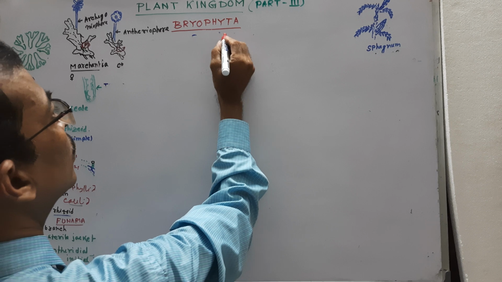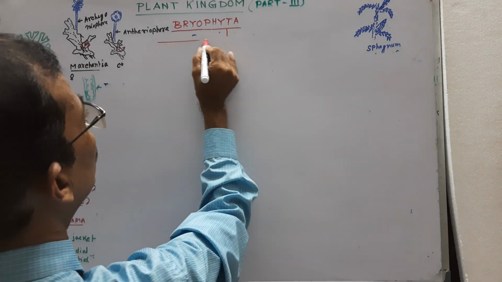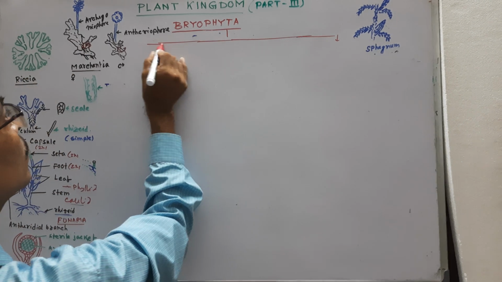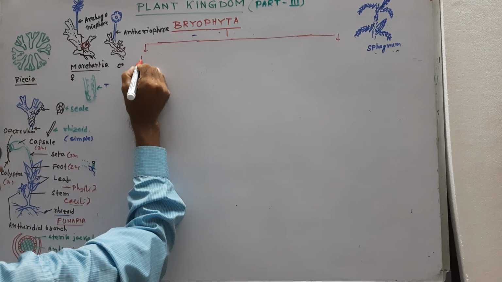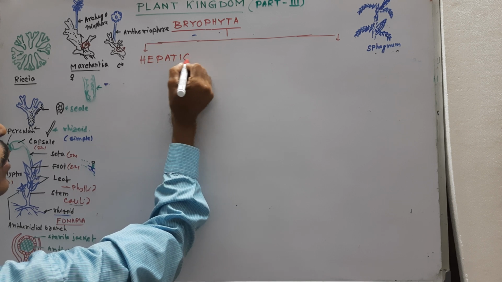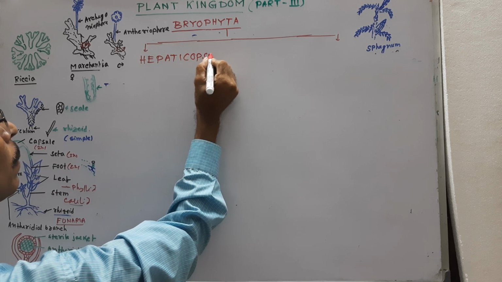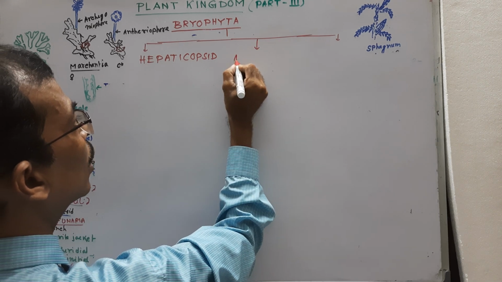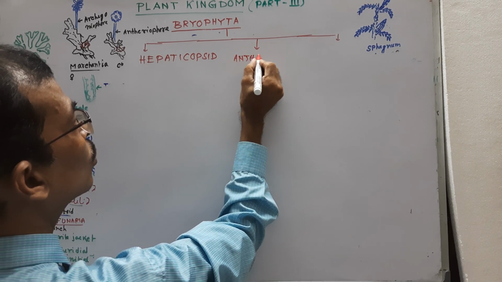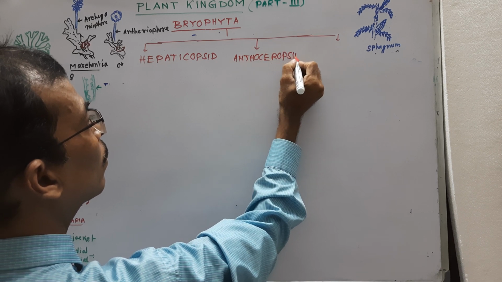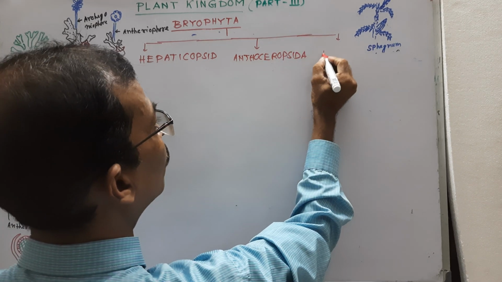Bryophyta is divided into three classes. Number one, Hepaticopsida, Anthocerotopsida, and Bryopsida or mosses.